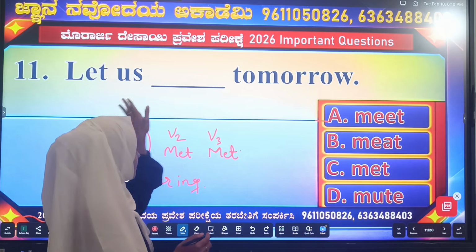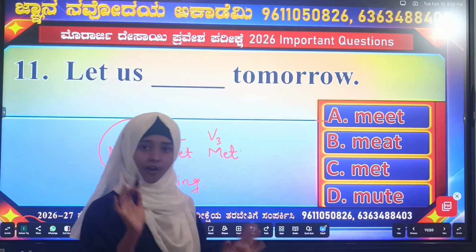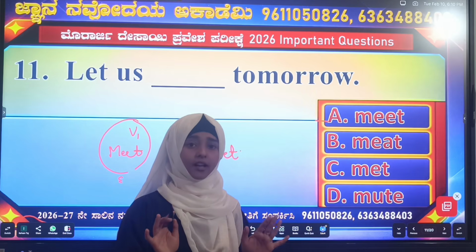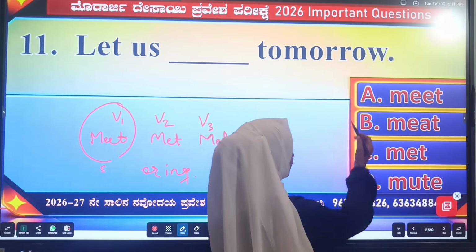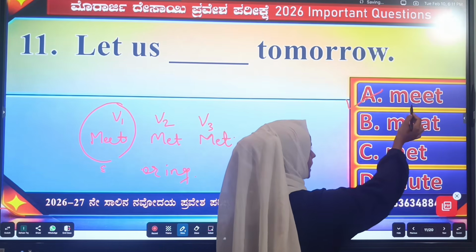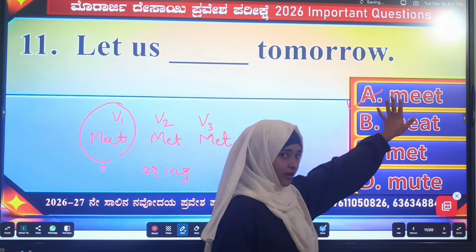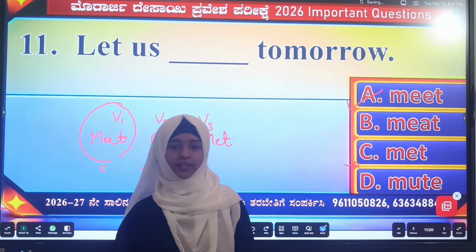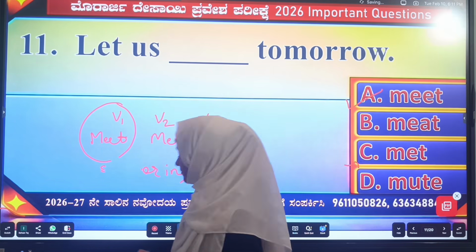Meet. After "let's", we use V1 form, the base form of the verb. Therefore, our answer is option A. Meet. It is a base form of the verb. Okay? Come to next question.